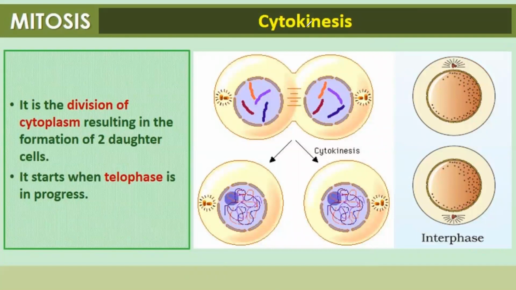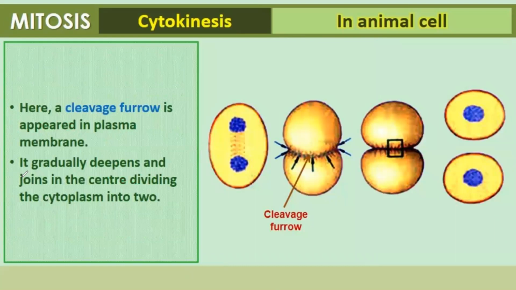Once PMAT, that is prophase, metaphase, anaphase and telophase, is finished, it proceeds with cytokinesis. It is the division of cytoplasm resulting in the formation of two daughter cells. It starts when telophase is in progress. There is a difference in cytokinesis of animal and plant cells.